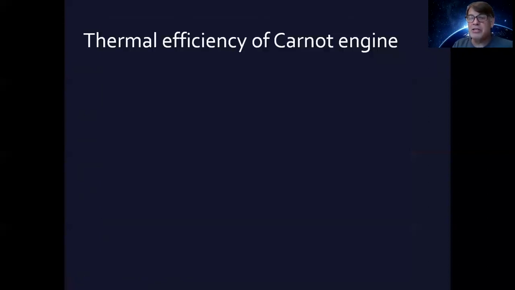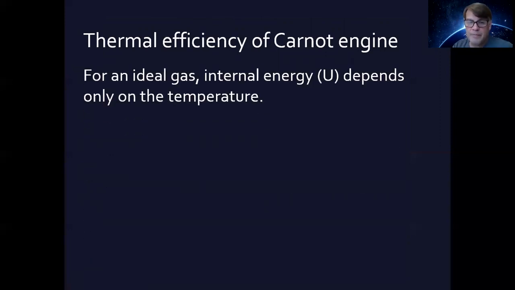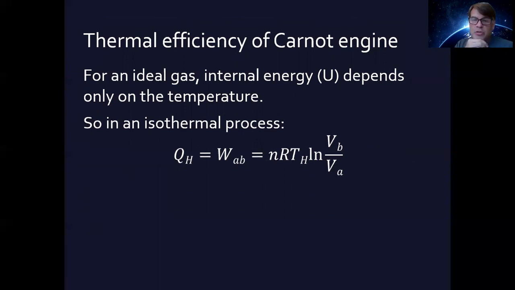Now, what is the efficiency? What is the thermal efficiency of a Carnot engine? Well, as we just said, for an ideal gas, internal energy depends only on the temperature. And so in an isothermal process, the heat added is going to be the amount of work done. So the work to get from A to B on the first part of the cycle is going to equal this.